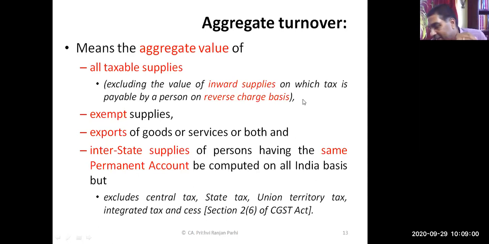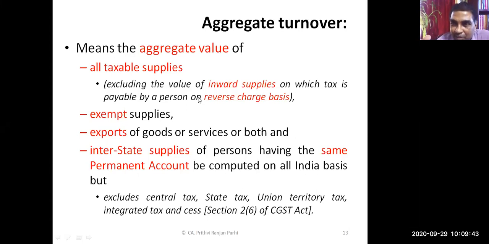When we talk about the aggregate value, it includes all taxable supplies. But if some supply has been received on which tax has been paid on RCM basis, that has to be excluded. So excluding the value of inward supplies on which tax is payable by a person on RCM. If there is some inward supply on which the person has to pay tax, that is an inward supply, not an outward supply.